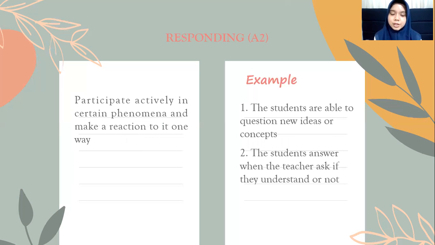Next is responding, or A2. In this category, students participate actively in certain phenomena and make a reaction to it in some way. I also have some examples for this category. The first is the students are able to question new ideas or concepts. And the students answer when the teacher asks if they understand or not.